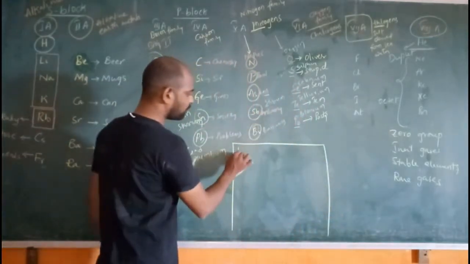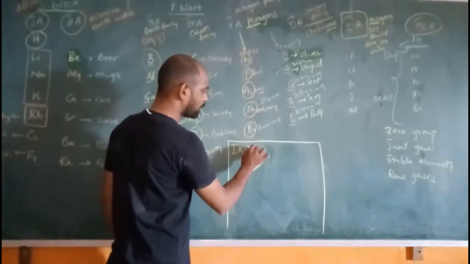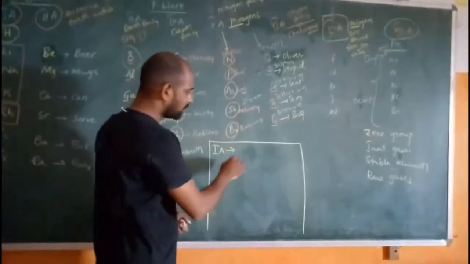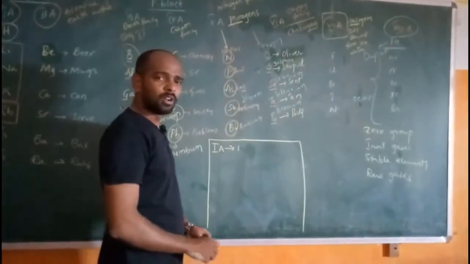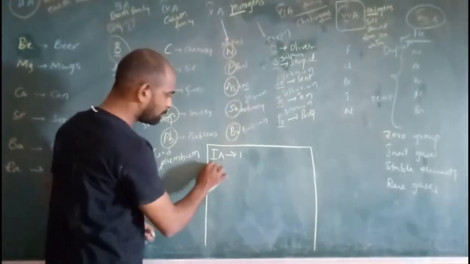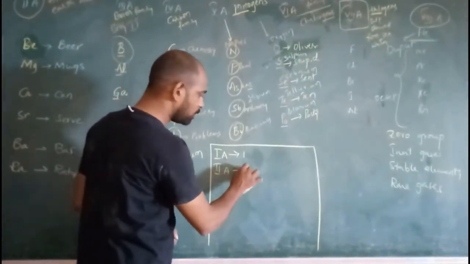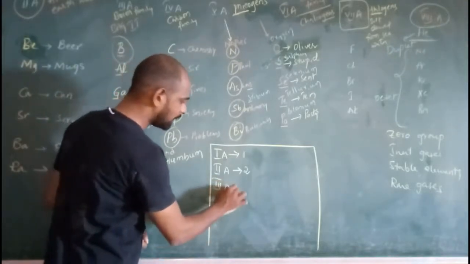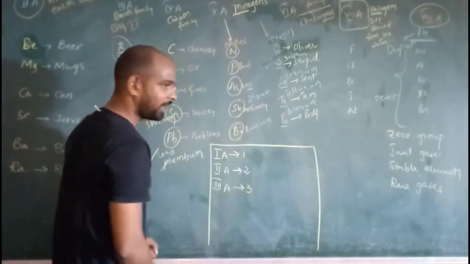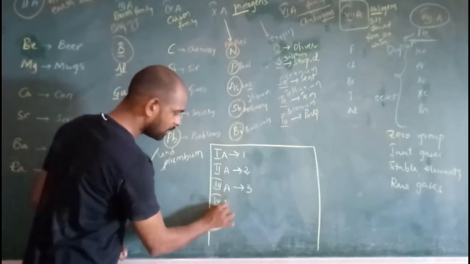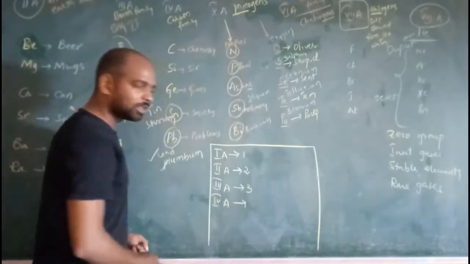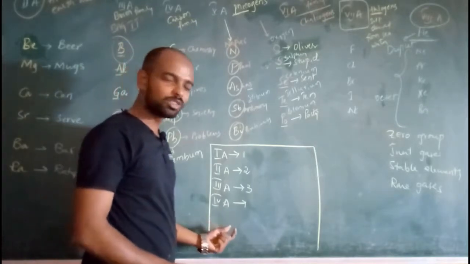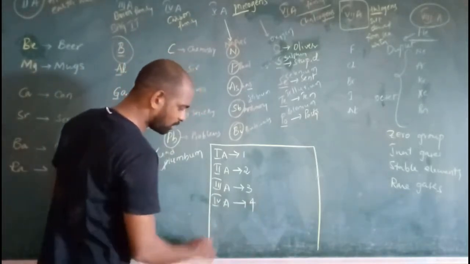For 1A group elements, the number of valence electrons is 1. For 2A group, the number of valence electrons, 2. For 3A group, 3. For 4A, I think you have got the trend, the number of valence electrons in 4A group, obviously 4.